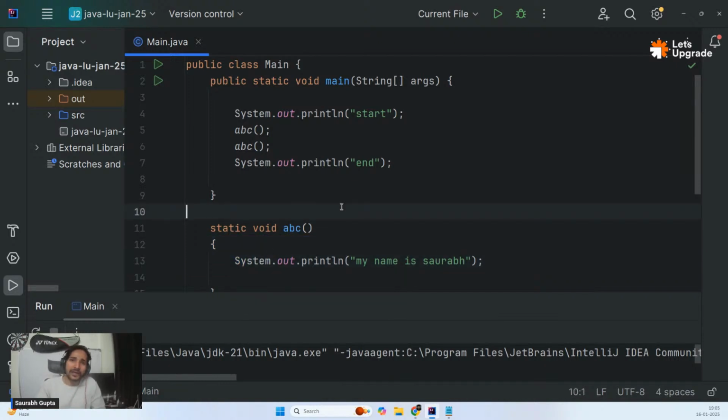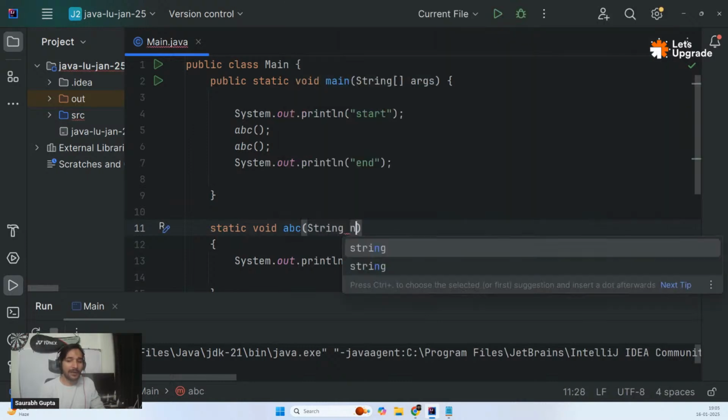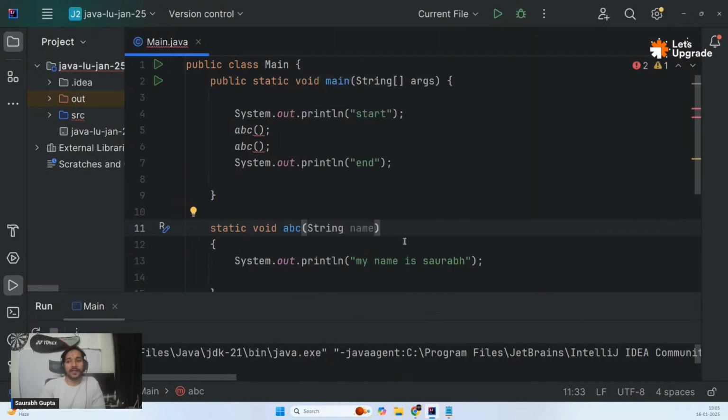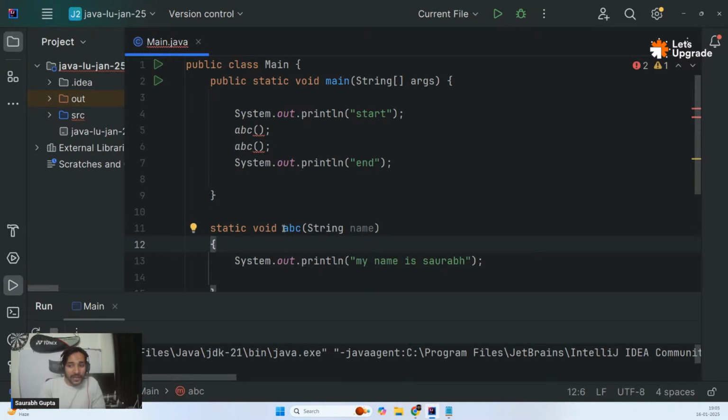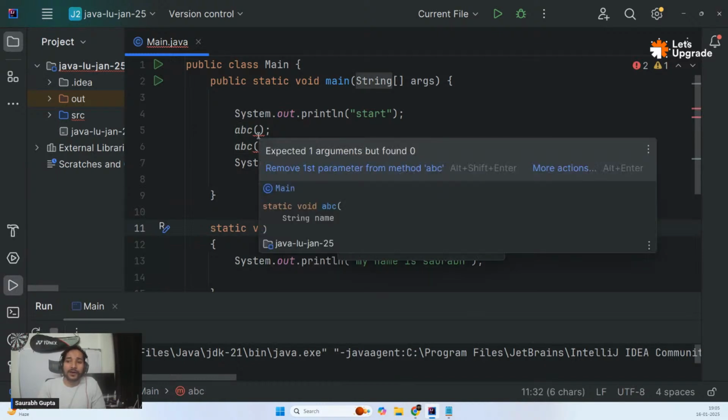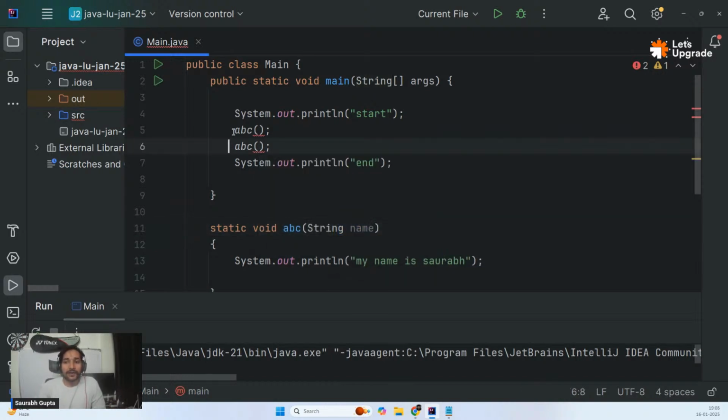Please focus, guys. This is possible everywhere. So what you can do is, inside the function parentheses, in the round brackets, you can create a variable like this. But remember, guys, this variable is not like a normal variable. This variable is called a function parameter. That means now, wherever you call this function, at that place, you have to provide a value for this variable. See, I'm getting an error here. What is it saying? Expected 1 arguments but found 0. That means it's saying, while calling ABC, it is expecting some value from you, but there is no value.